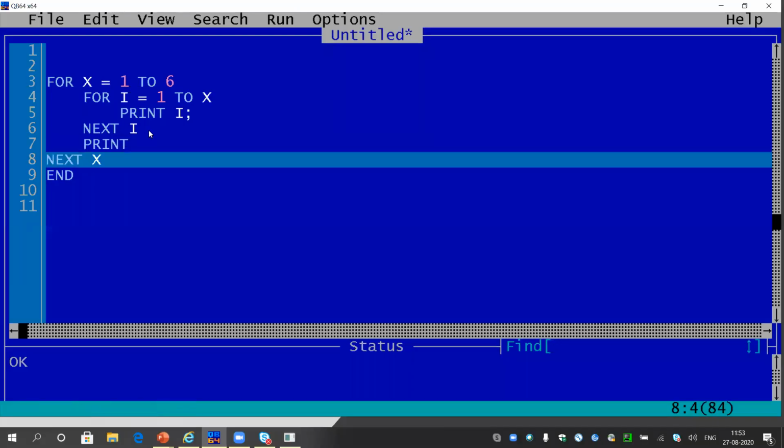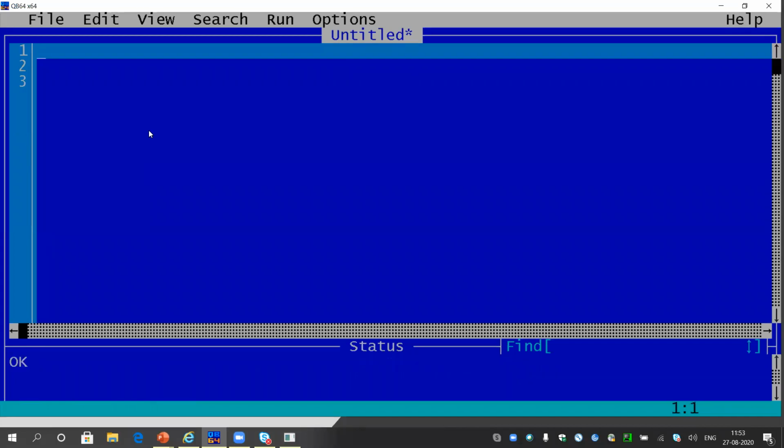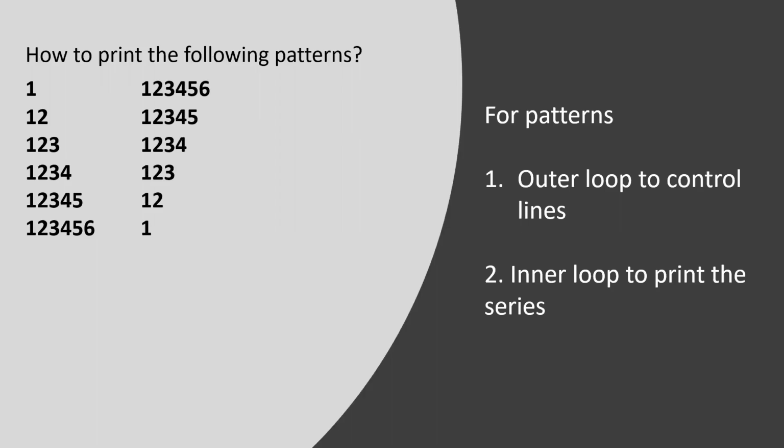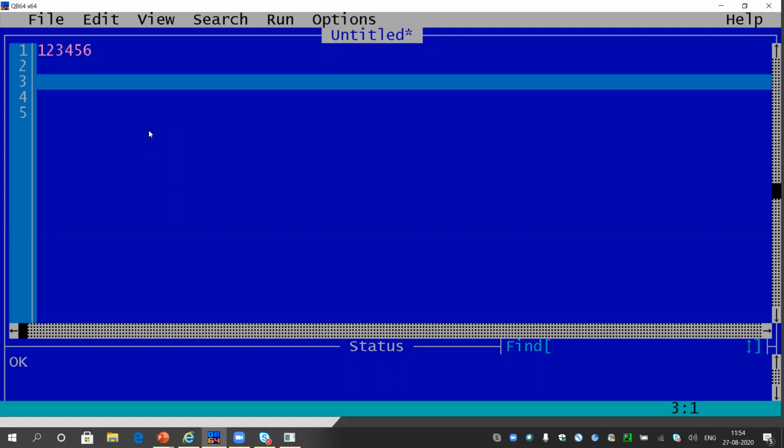Okay, let me delete everything for the time being. I will rewrite the next program. In the next program, it is asking for the reverse one: 1 2 3 4 5 6, 1 2 3 4 5, in a decreasing pattern. Again, first I will choose the largest line. The largest line is 1 2 3 4 5 6. So I will write a loop, the inner loop, the loop of I, to print this 1 2 3 4 5 6.